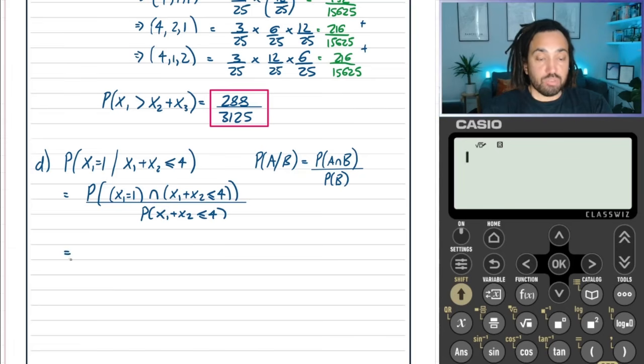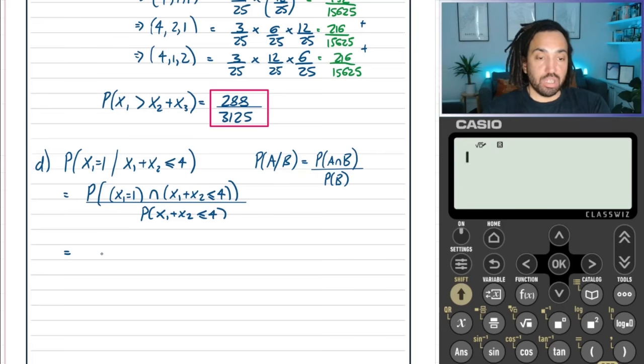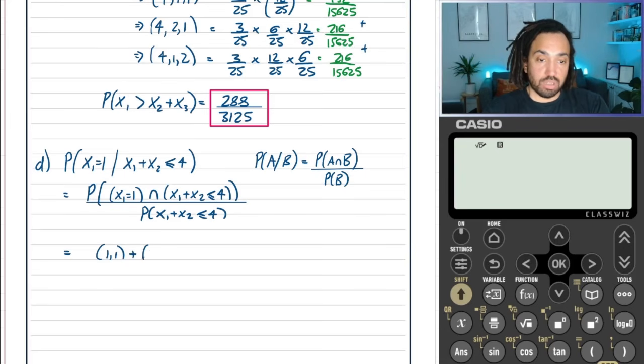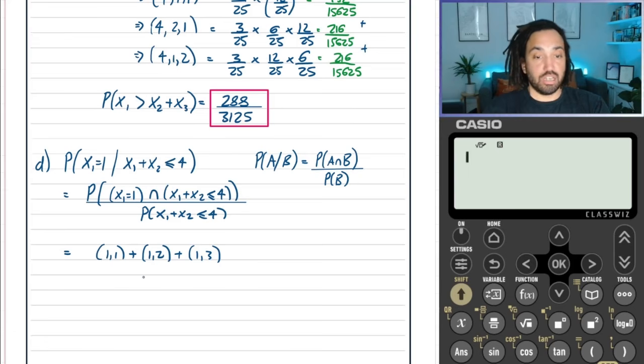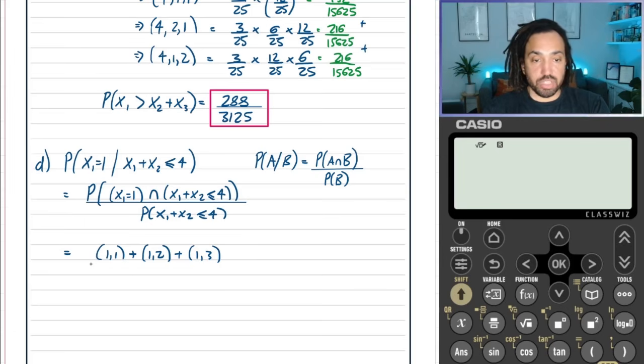Okay, so let's start off with the top then. How can we have x1 is 1 and x1 plus x2 is less than or equal to 4? Well, the only ways that can happen is if we have 1, 1, because there the first one is 1 and the sum is less than 4, or 1, 2, or 1, 3. Can't have any more than that. Again, the first one has to be 1, and then they have to add up to less than or equal to 4. So those are the only options for the top line.